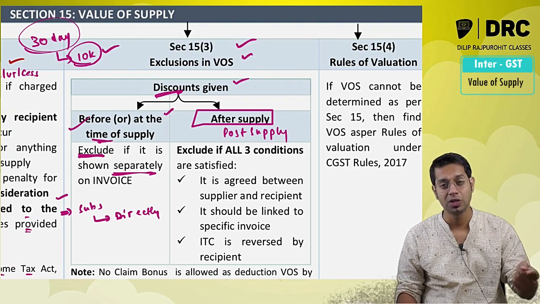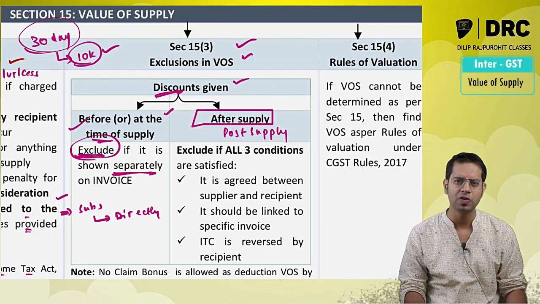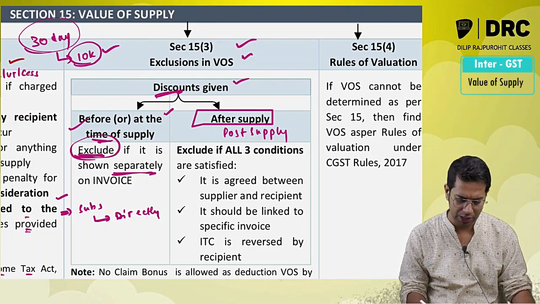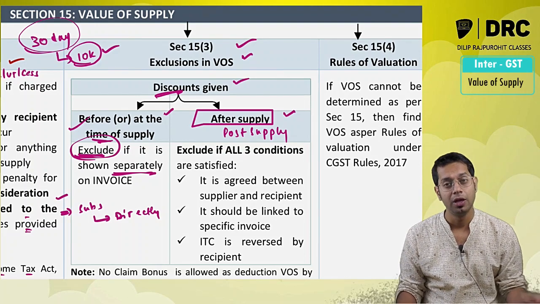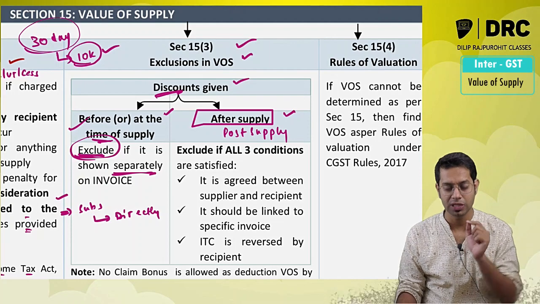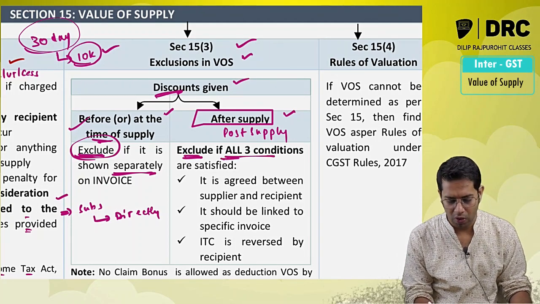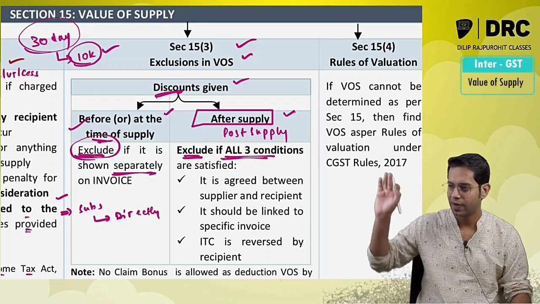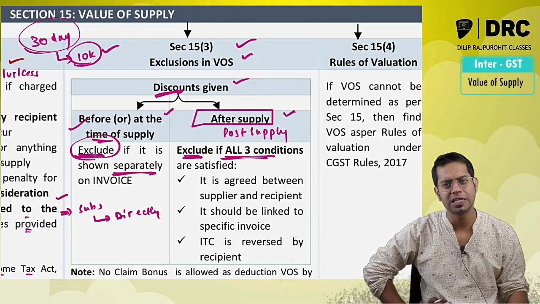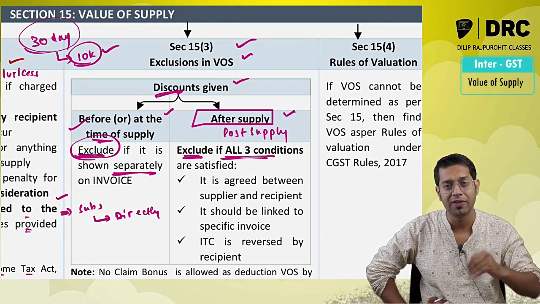If it is a case of discount which is given at the time or before supply, reduce it from value of supply if it is shown separately in the invoice. However, if it is a discount which is given after the supply has been made, exclude it from value of supply if all the three conditions are getting satisfied. All these three conditions should get satisfied. If these three conditions are getting satisfied, then only I will exclude the discount which is given after supply.